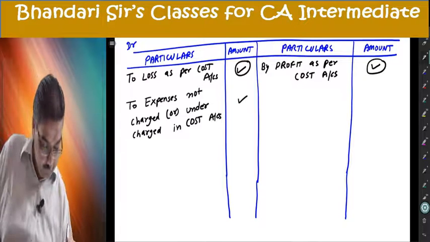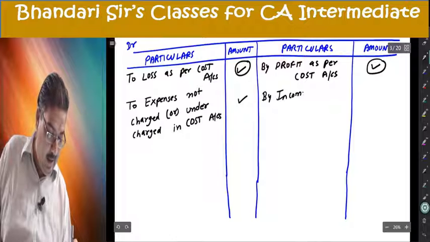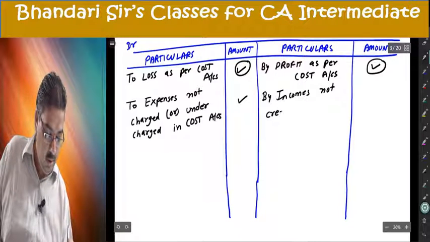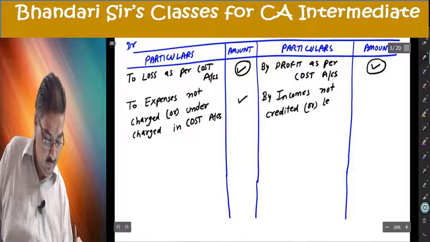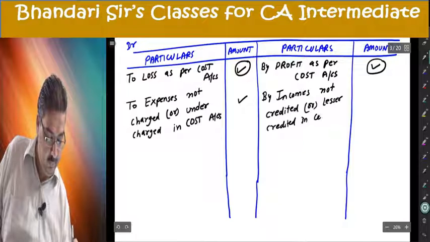Credit side: by incomes not credited or lesser credited in cost accounts.